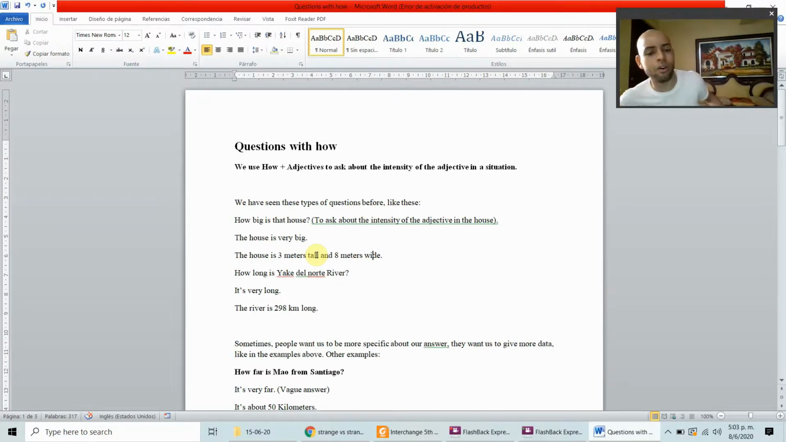So, how long is Yaque? How long is Yaque del Norte River? It's very long, you could say. It's very long. Or you could say, well, it's not very long compared with other rivers in the world. You say, it's long, or it's very long. You can be more specific. The river is 1200, 298 kilometers. I'm sorry, my bad. The river is 298 kilometers long.